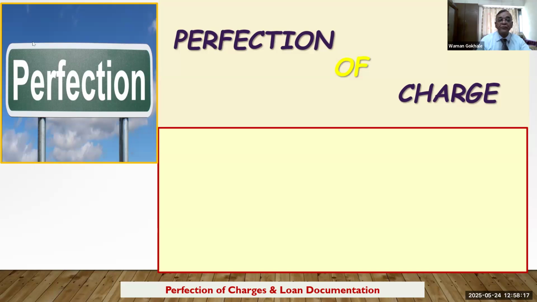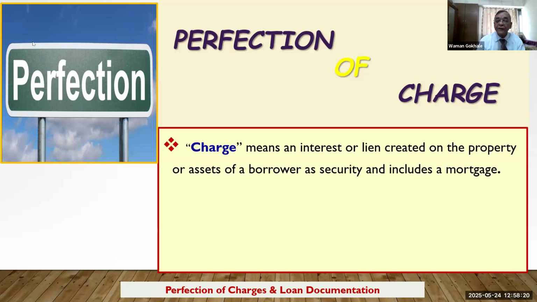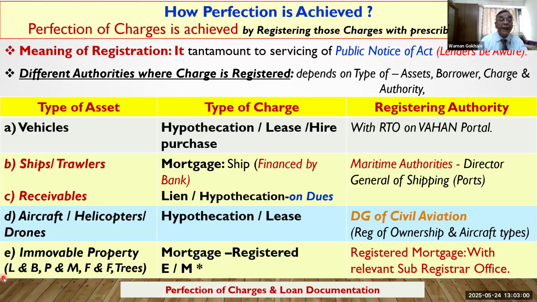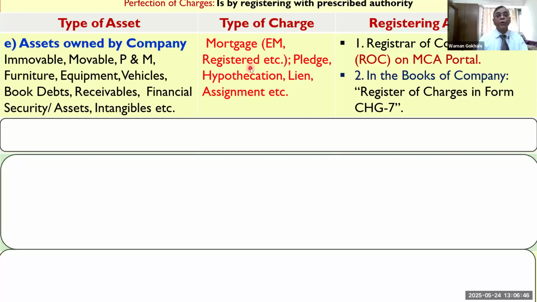The most important part of our discussion is here. We have already seen what a charge is. It means the interest or lien created on the property, asset, or borrower as a security, and includes a mortgage. Then, if it is an immovable property like land, building, plant, machinery, furniture, fixtures, trees, etc., and we have created a registered mortgage, then it has to be registered with the relevant sub-registrar's office. So again I will say, the document executed may be in the bank, it may be an equitable mortgage or a registered mortgage, whatever it may be.